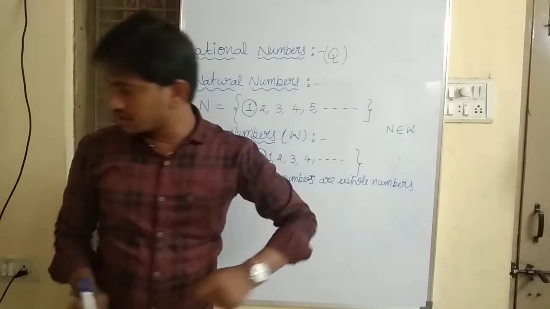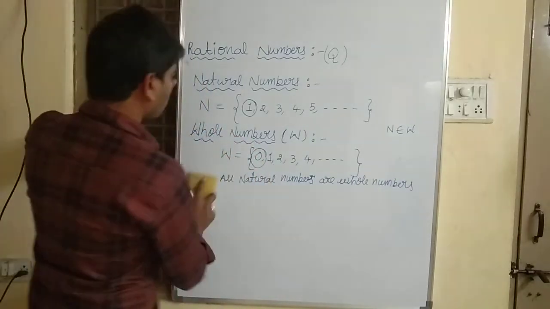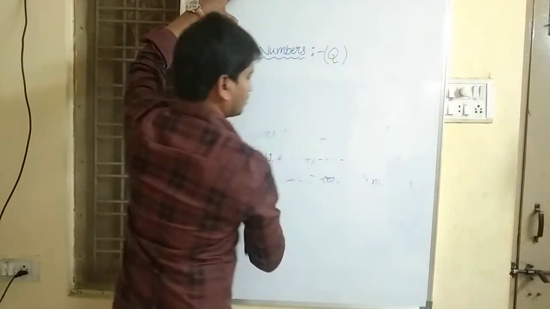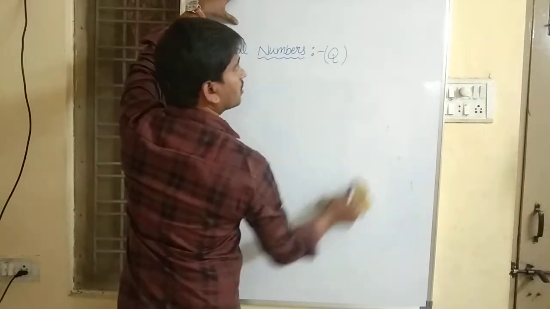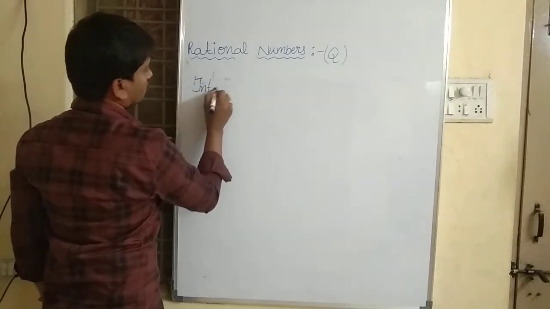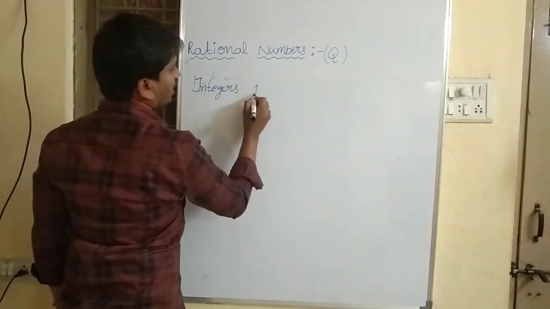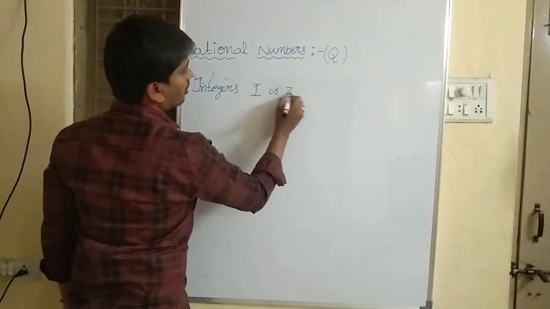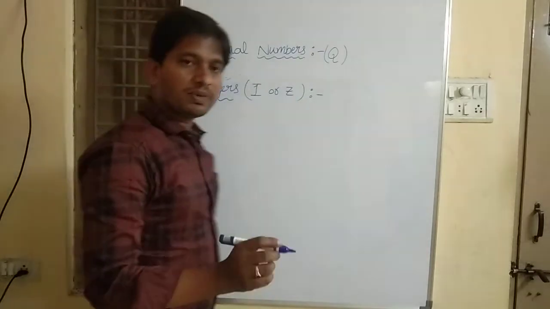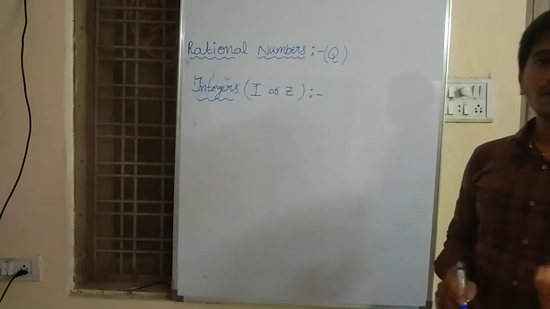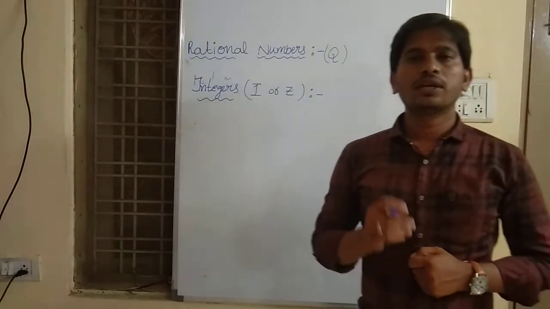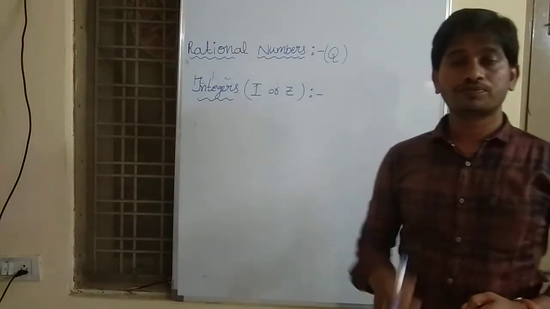Now coming to integers. What do you mean by integers? Integers include positive numbers, negative numbers, including 0.